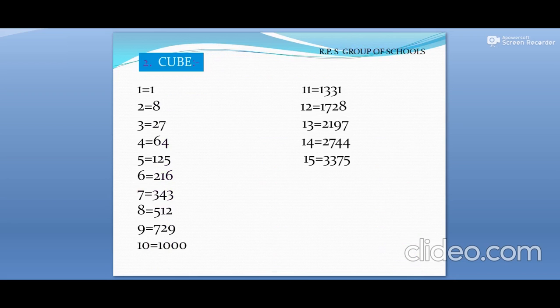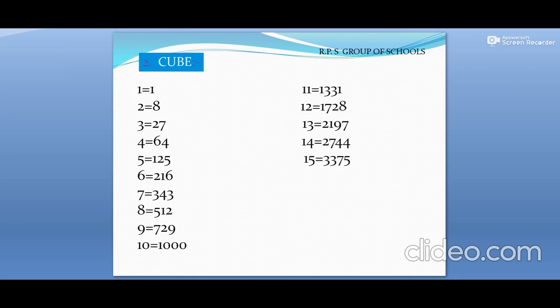Now here we see cube. We need to discuss what a cube is. You already know that when we multiply a number 3 times, the product we get is the cube. That is, the cube of 1 is 1, that is 1 multiplied by 1 multiplied by 1 is equal to 1, and the cube of 2 is 8, that is 2 into 2 into 2. That means to find the cube of any number, we need to multiply that number 3 times. At the end of this cube series, you see it is given 15.